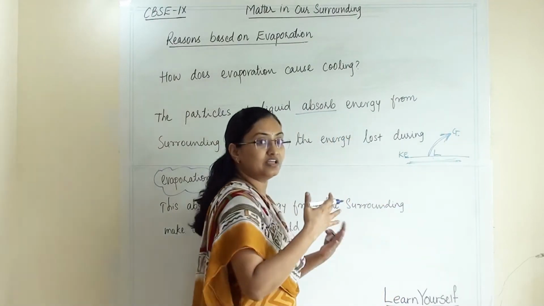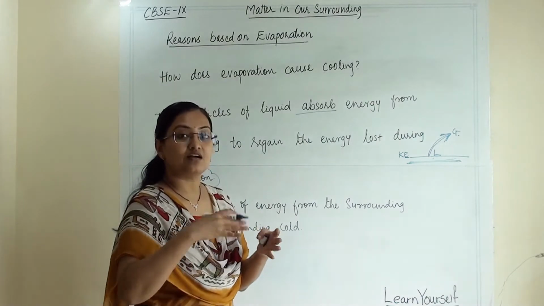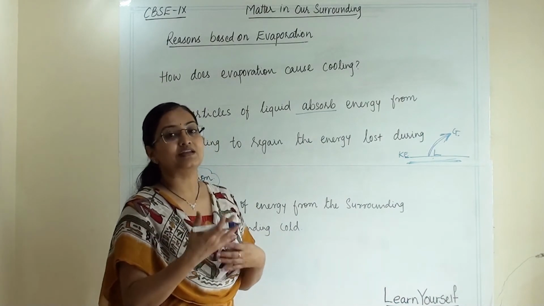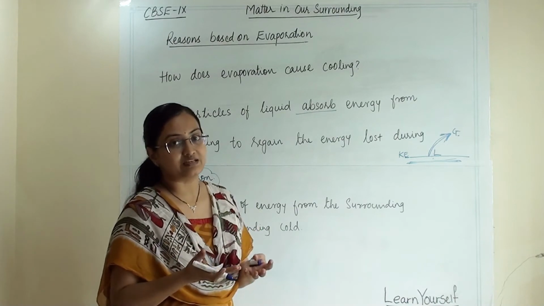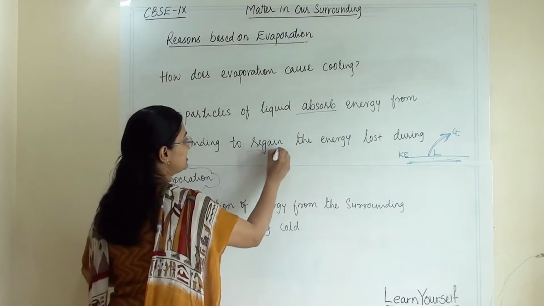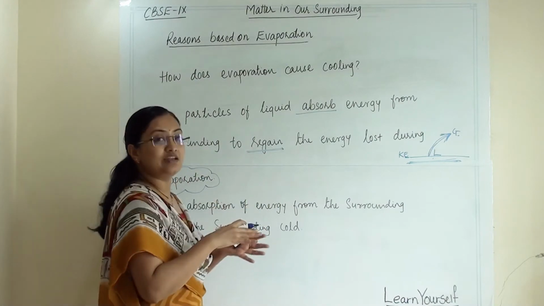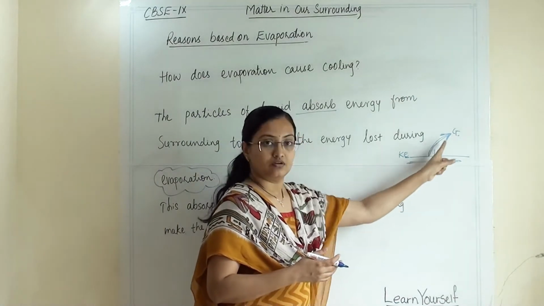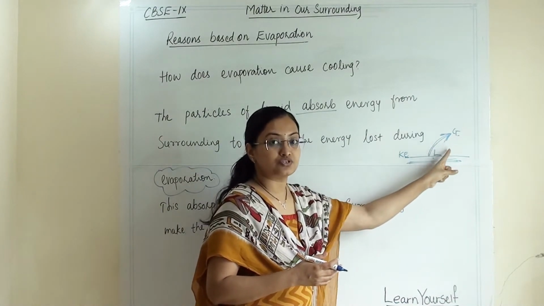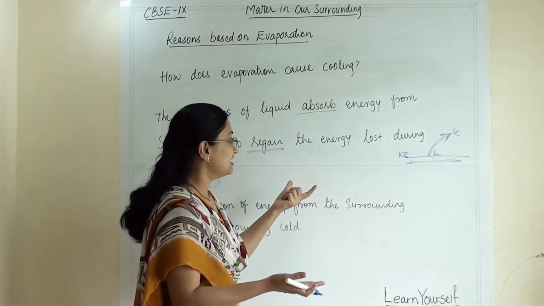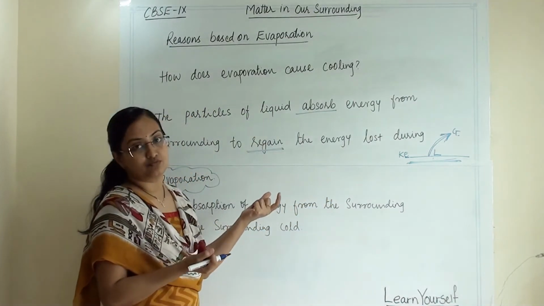Now, once they have converted into gaseous state, they have used all the energy they were possessing. So now, to regain its energy, see here, it is regain. To regain all the energy they have used and lost in this interconversion of state, they will take it from the atmosphere.